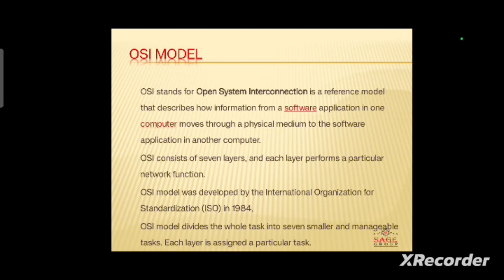The OSI model basically consists of 7 basic layers, each layer having different characteristics and functionality. The OSI model was firstly developed by ISO, that is International Organization for Standardization, in 1984.